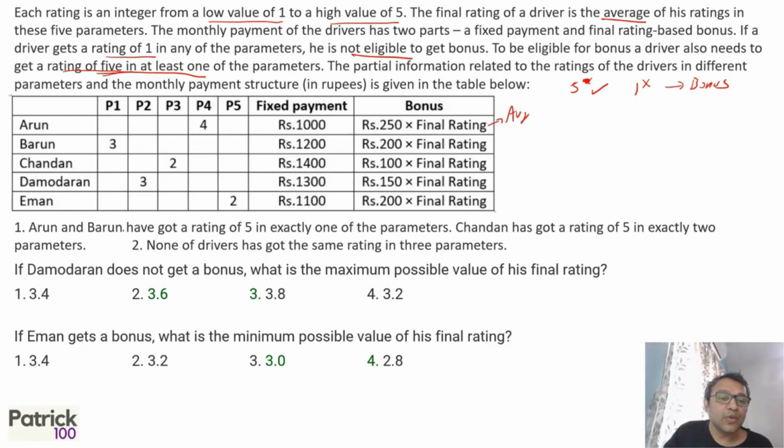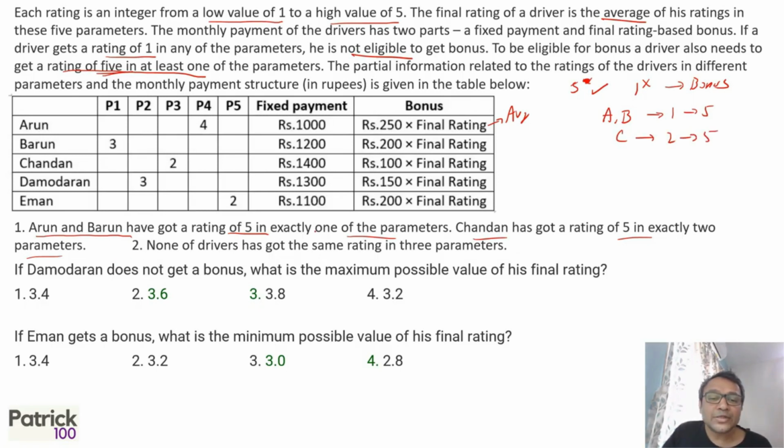Now coming to it, Arun and Barun have got a rating of 5 in exactly one of the parameters and Chandan has got a rating of 5 in exactly 2 parameters. If you want, you can write this separately, but since there are only 2 points, you need not write it. Normally when there is a lot of data, I write it down because I don't have to go back searching for it. In this case, I know where the rating is. But if you feel there is a problem in going back, then just write A and B got 1 five and C has got 2 fives.